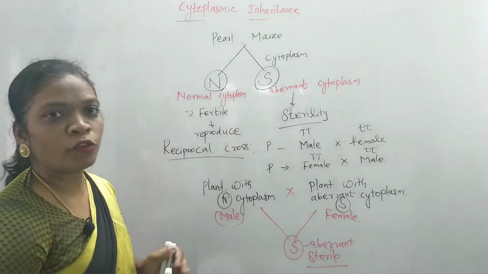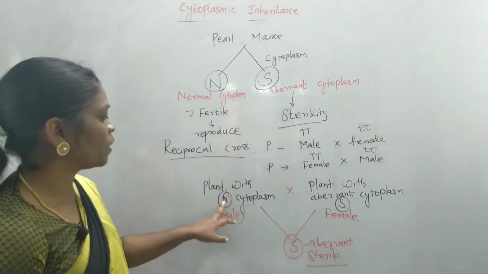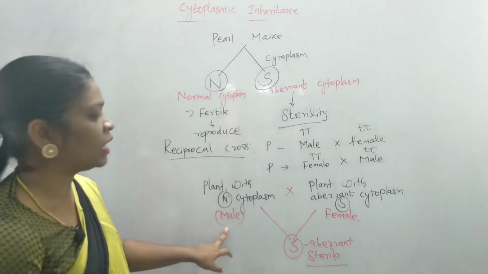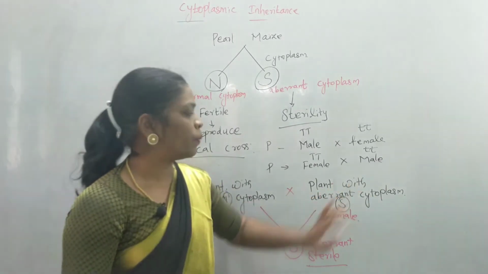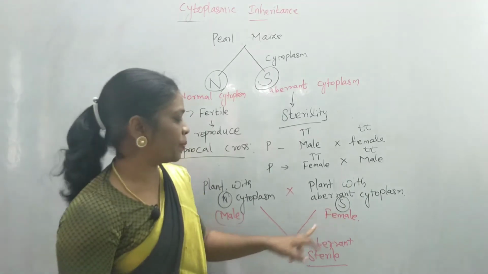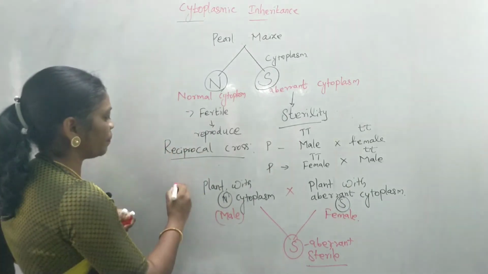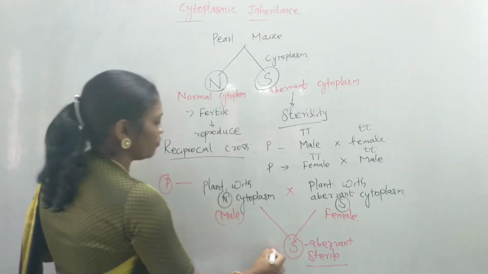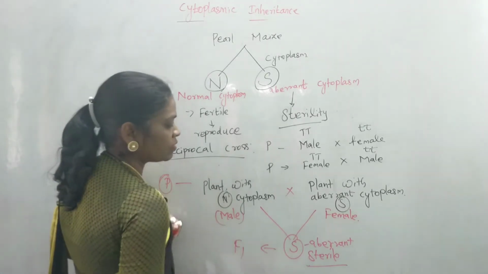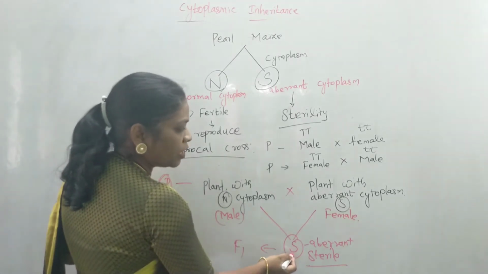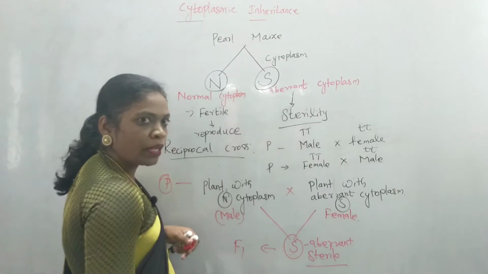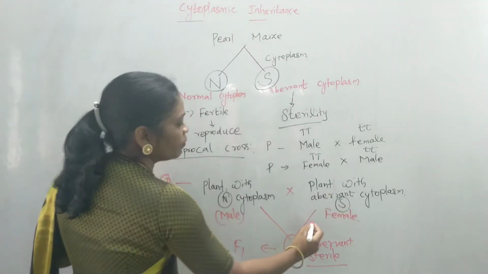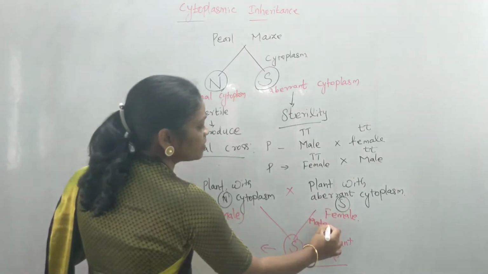So this is one type of cross where we have crossed a plant with normal cytoplasm, that is a male parent, with a plant with aberrant cytoplasm, that is a female parent. The resultant F1 offspring, this is the parent generation, this is the F1 generation. In the F1 generation, we can observe that the resultant offspring has aberrant cytoplasm that it has obtained from the female, so it is known as maternal inheritance.